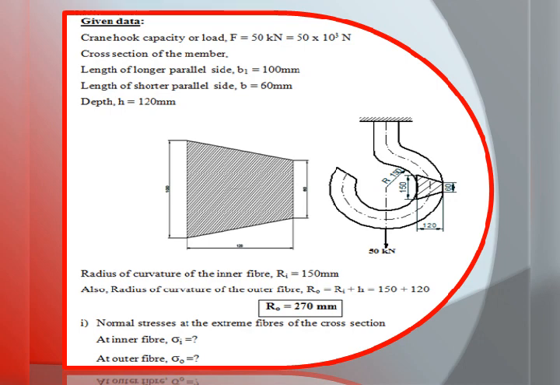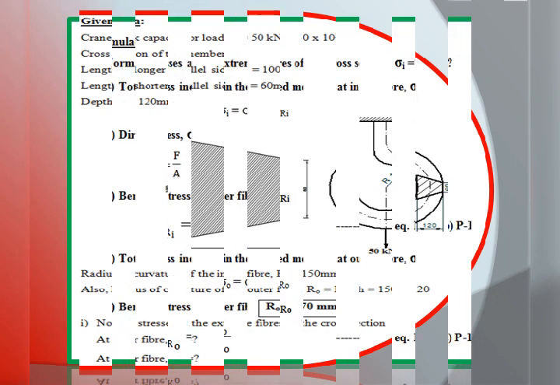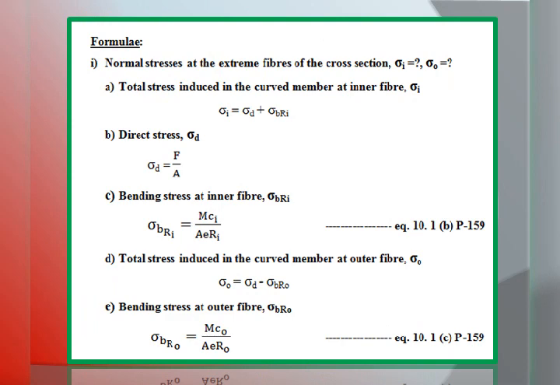And here asked to find normal stresses at the extreme fibers of the cross section, that is at inner fiber sigma I is equal to question mark, and at outer fiber total stress, that is sigma naught is equal to question mark. This is about the given data. Now, we will list out the fundamental equations or formulae required to deal with this particular problem, that is normal stresses at the extreme fibers of the cross section, that is total stress at the inner fiber sigma I and total stress at the outer fiber, that is sigma naught.